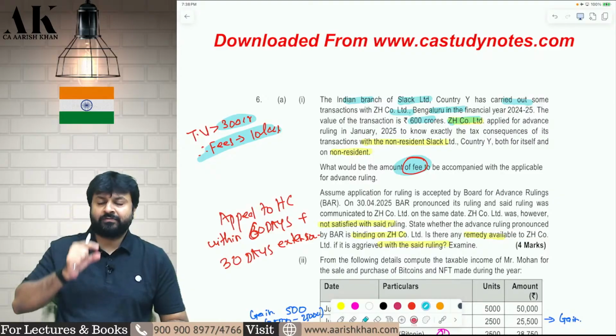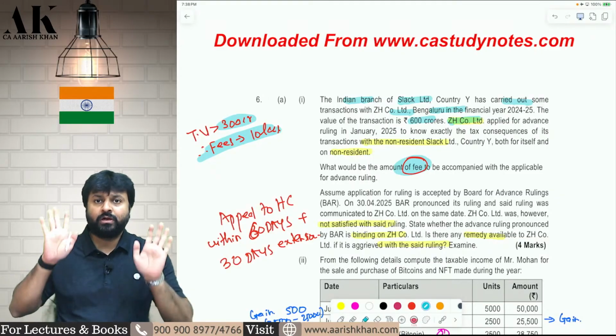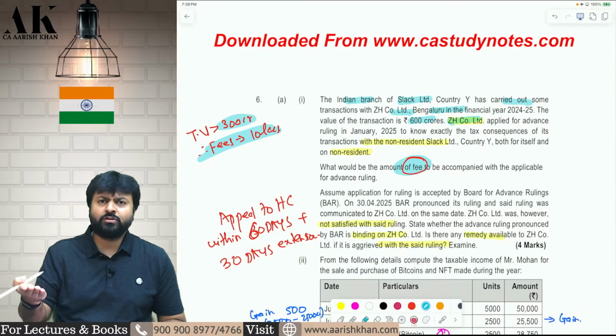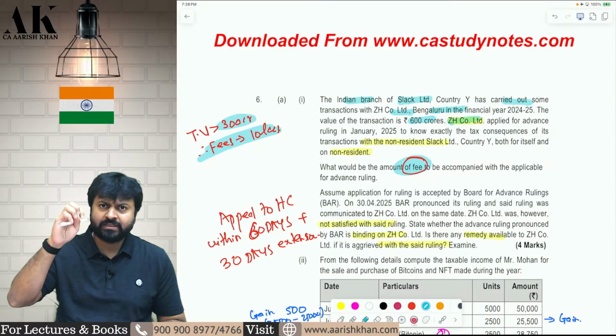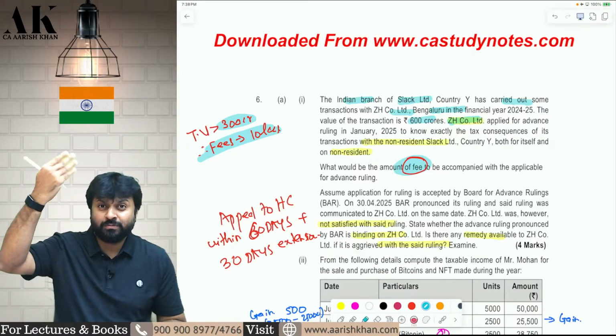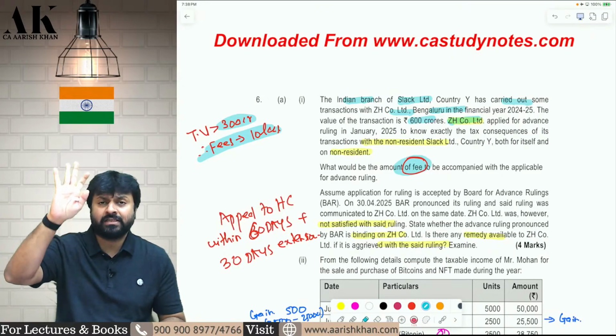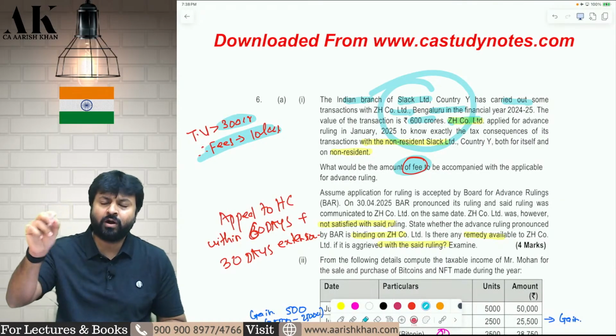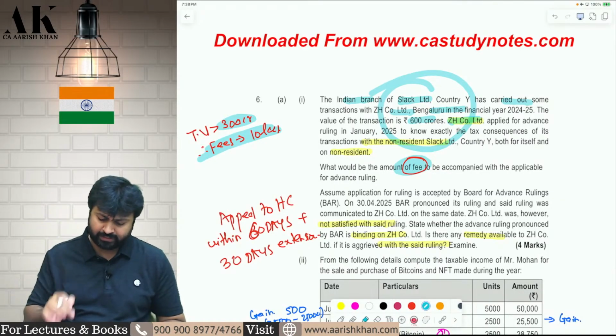So there are slabs for fees. If the transaction value is up to 100 crore, the fees is 2 lakhs. If the transaction value is more than 100 crore, up to 300 crore, then the fees is 5 lakhs. And if the transaction value is more than 300 crore, then the fees is 10 lakh rupees. So in this case, the transaction value is 600 crore, therefore the fees is what? Fees is 10 lakh rupees. I hope it is clear.